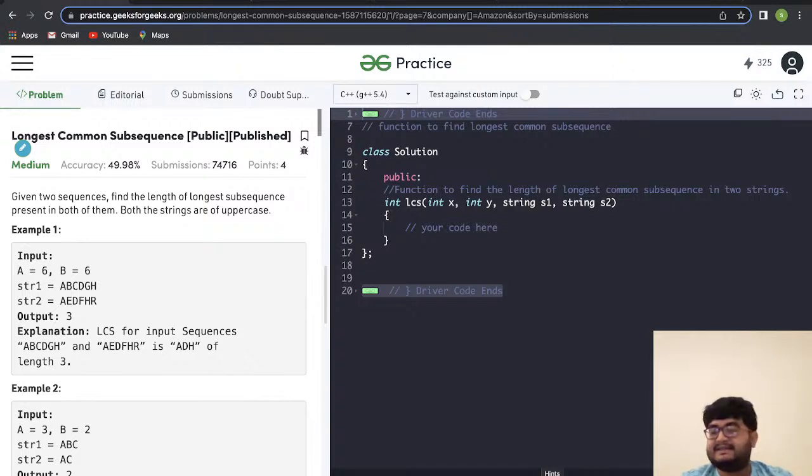Other than that, let's start without wasting much time. Let's start with today's class. Today we'll be discussing two more problems that have been asked in Amazon interviews, and again I'll be giving you a few questions for your homework. So let's start with the first question. Today's class will be based on dynamic programming, so we'll be solving DP questions, and the homework will also be based on dynamic programming questions.